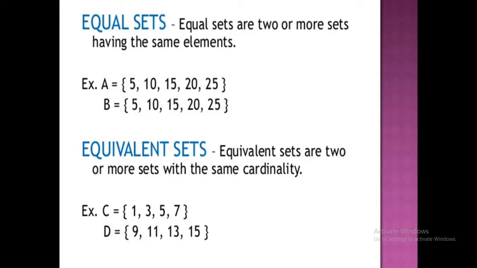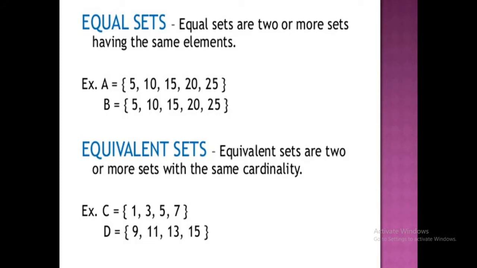Equivalent sets are two or more sets with the same cardinality. In this example, set C equals {1, 3, 5, 7} and set D equals {9, 11, 13, 15}. From the definition, set C has 4 elements and set D also has 4 elements.